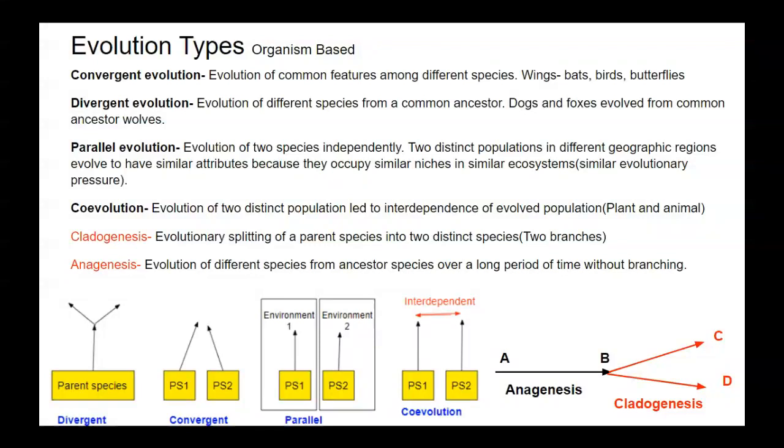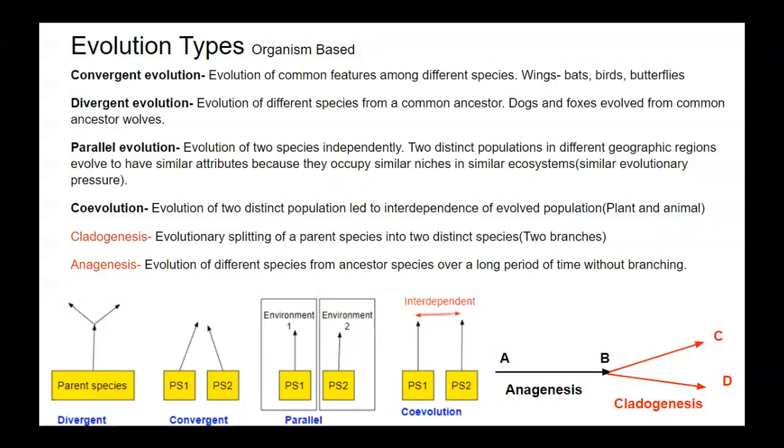Here there is a common parent species, and two different species emerge from an ancestor. Then convergent evolution, in this there are two different parent species 1 and parent species 2, and common features evolved in these species. Then parallel evolution, in parallel evolution, two species living in different environments evolve a common feature because of common evolutionary pressure, because of common change in environment 1 and environment 2.